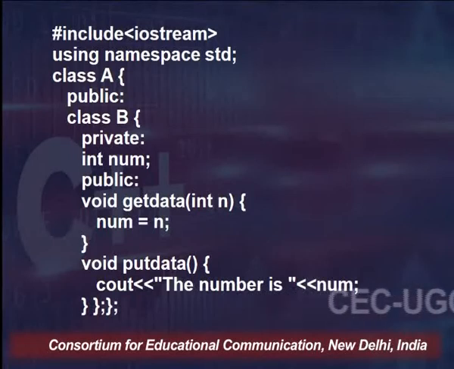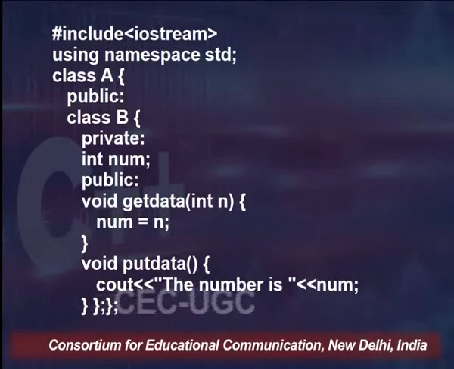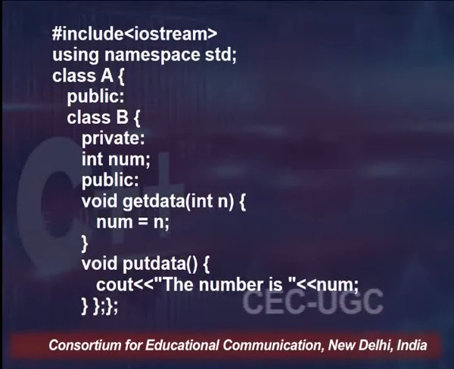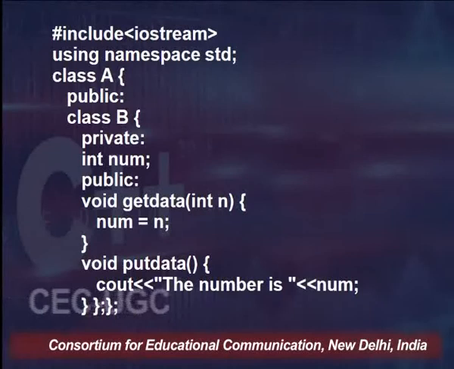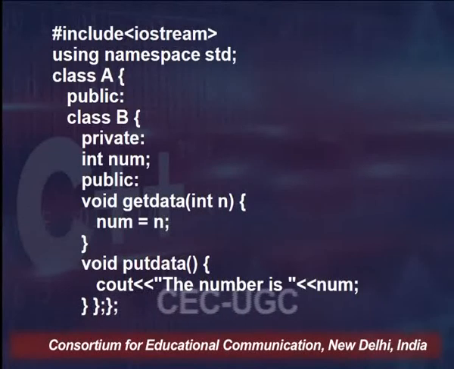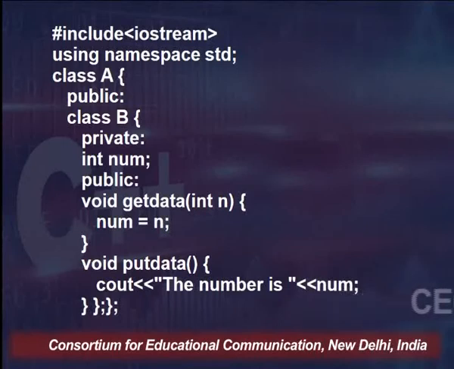And what this get data is doing, here is a very classical definition of get data: whatever parameters it is taking from the outside world, those parameters will be assigned to the private members of the class. Similarly here, num is equal to n, that means n is the value which is taken from outside, and now it is being assigned to num.